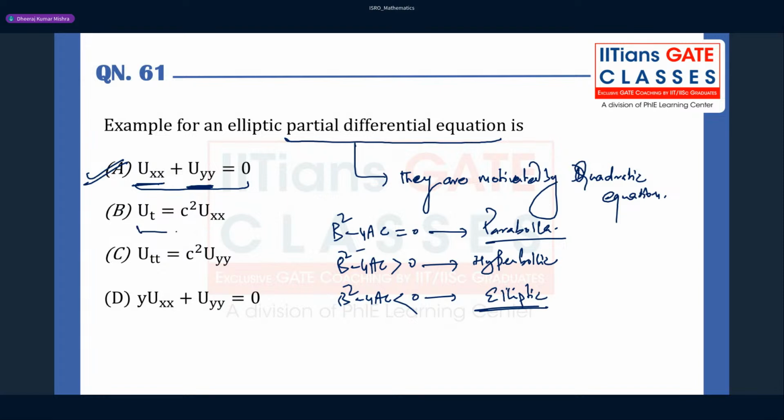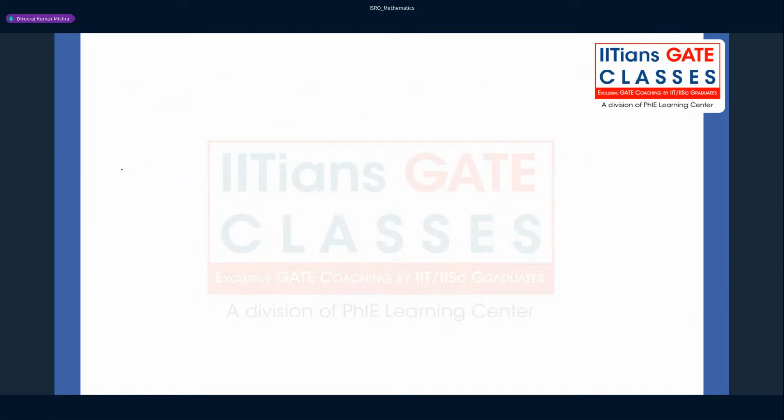In this case, this is nothing but a heat equation, guys. Heat equation. Okay, remember. Because the first order derivative with respect to time is connecting with uxx. And this is nothing but the wave equation kind of situation. Okay, so remember that these will not be correct. But in this situation you see there is a y multiplied with uxx, so the favorite answer should be option A, right? Fine, let's move ahead and try the next question.